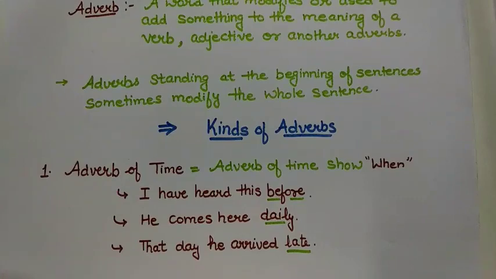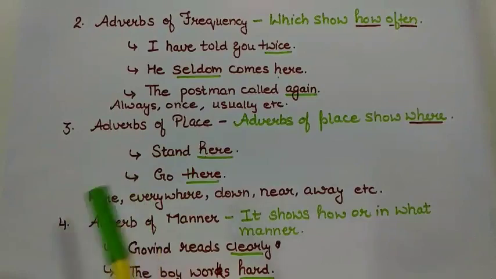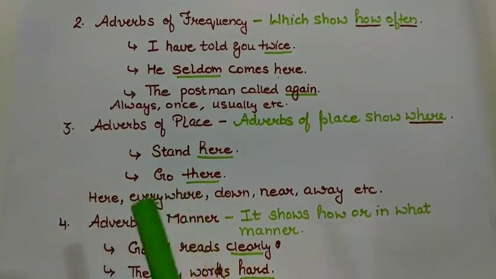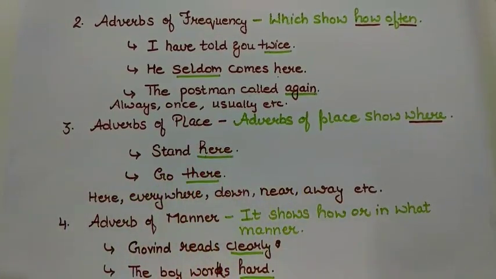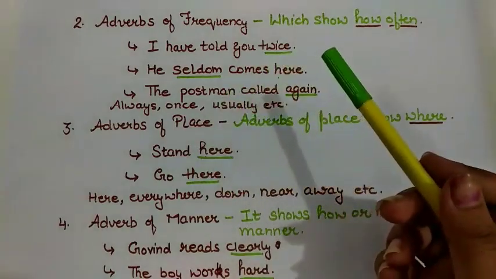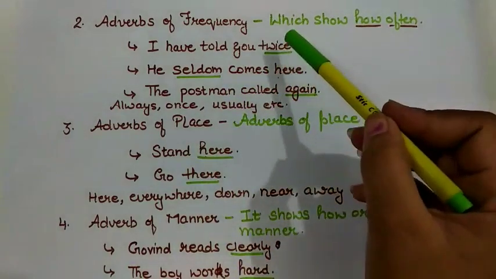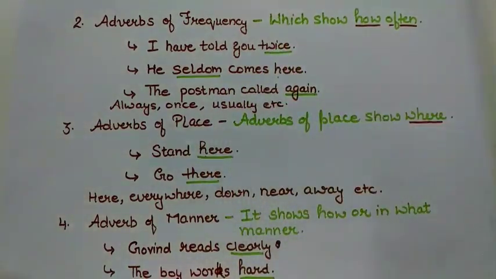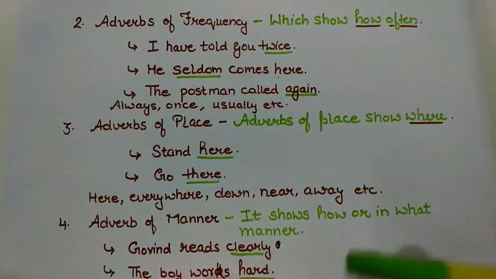After adverb of time, let us move to the next type. This next type of adverb is adverbs of frequency. Adverbs of frequency show how often, means how many times the work is being repeated. Let's try to understand with the examples. I have told you twice. Twice is showing how many times the action happened.